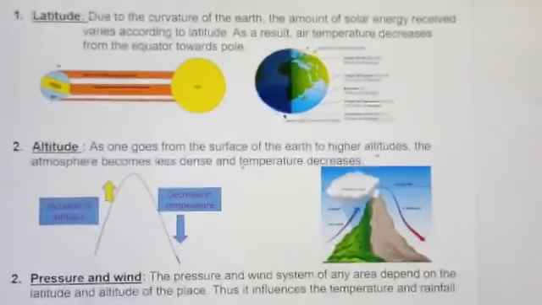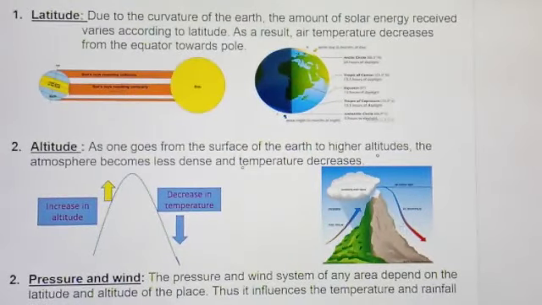Now see here in this map, in this diagram, this is a mountain and this area, children, is the windward side. So this area receives heavy rainfall. You see clouds strike this area and bring rainfall. Here the mountain acts as a barrier and this side is the leeward side. Hence this side remains dry or receives very little rainfall.